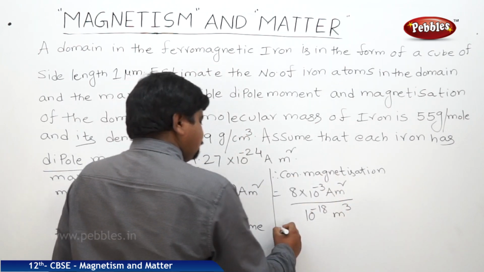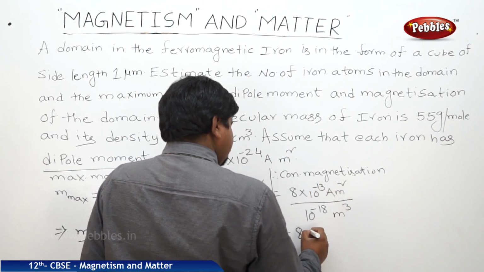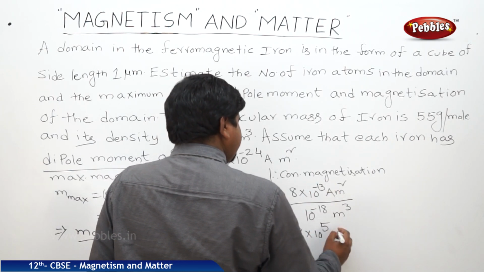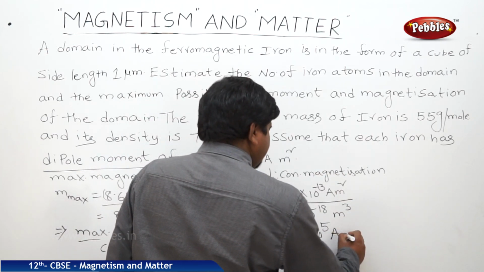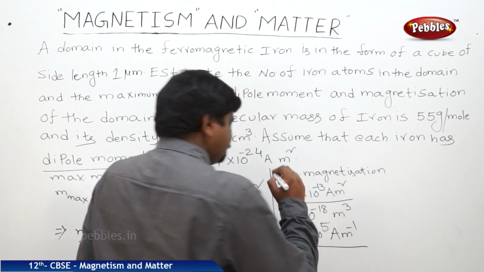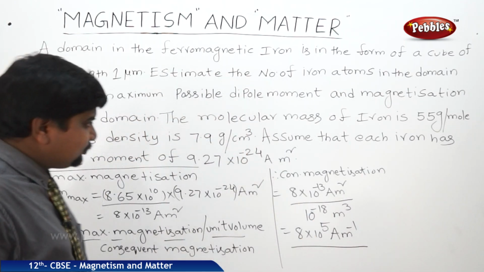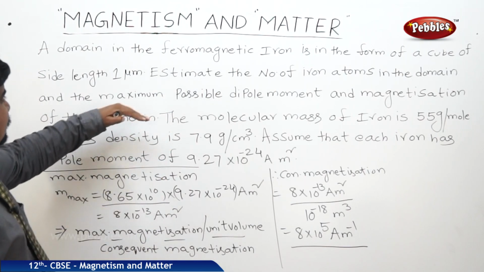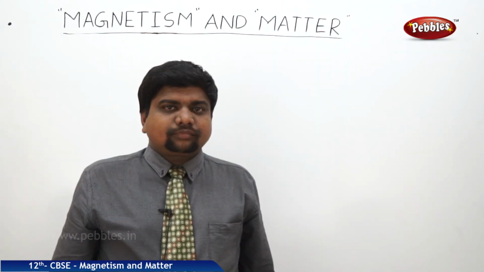So this will go up, and it will be 8 into 10 to the power of 5, with the meter cube going up as meter power minus 1 and Am power minus 1. This is the consequent magnetization. Like this we can find out the maximum possible dipole moment and magnetization of the domain.